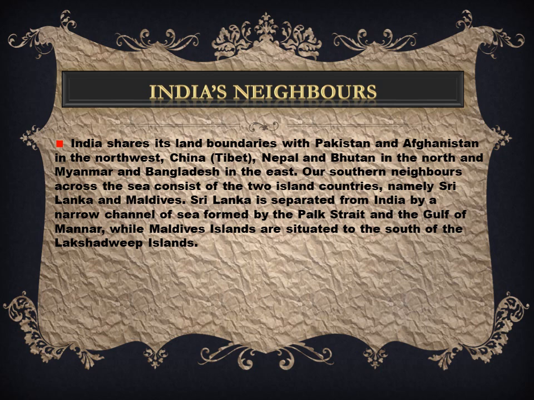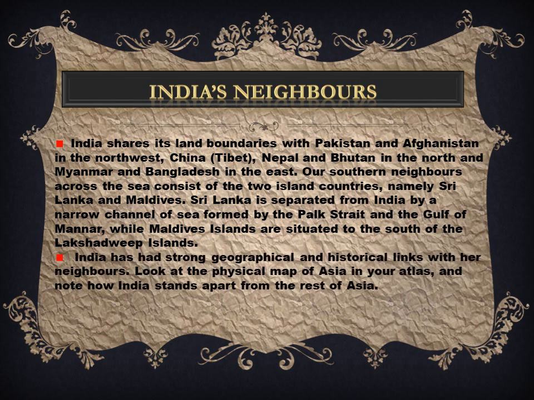One is Sri Lanka and the other is Maldives. Sri Lanka is separated from India by a narrow channel of sea formed by the Palk Strait and Gulf of Mannar, while the Maldives Islands are situated to the south of the Lakshadweep Island. India has had strong geographical and historical links with her neighbors.